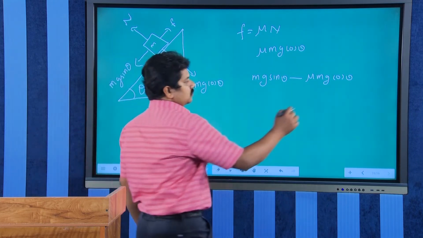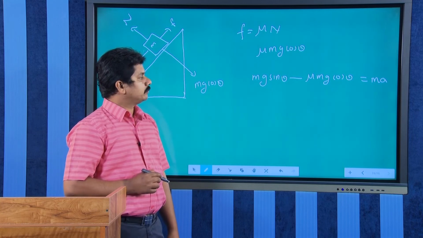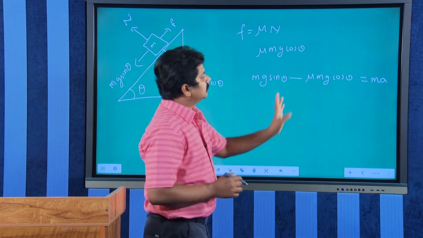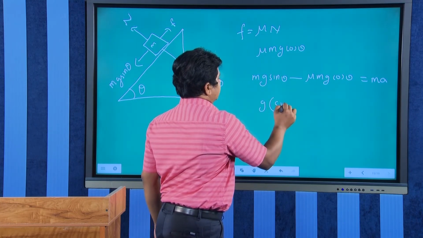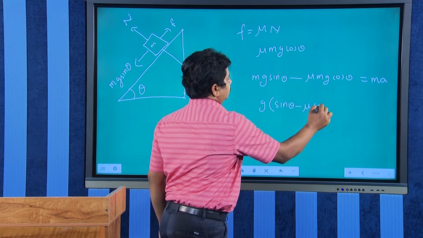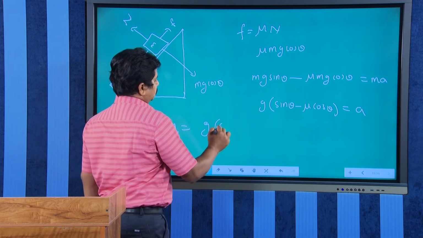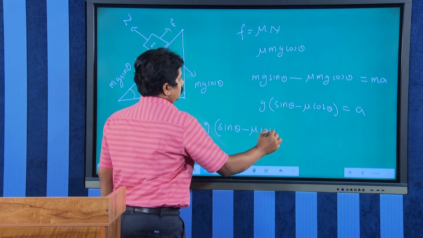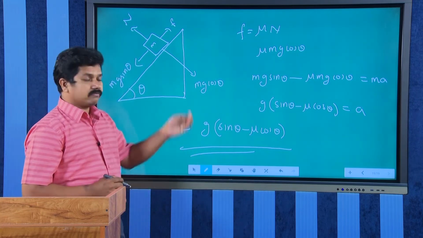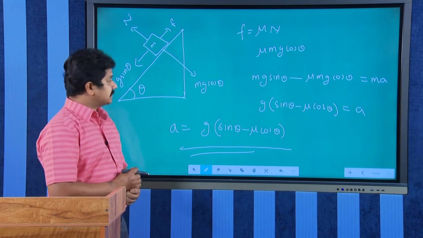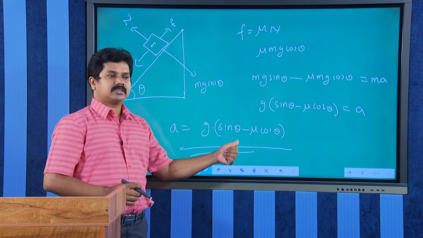The net force will always be equal to mass of the block into acceleration. So, what is a? The m gets cancelled, so we will get g into sin theta minus mu cos theta. So, this will be the value of acceleration: a equal to g into sin theta minus mu cos theta. This will be the acceleration in the case of a rough inclined plane while sliding down. When the block slides down along a rough inclined plane, the acceleration will be g into sin theta minus mu cos theta.